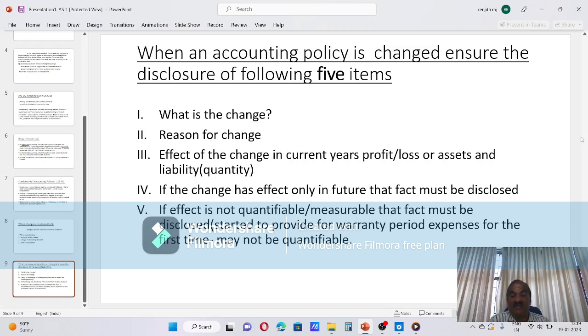At this stage, we are not able to measure the quantity of the amount payable. That must be disclosed. All 5 things must be disclosed.